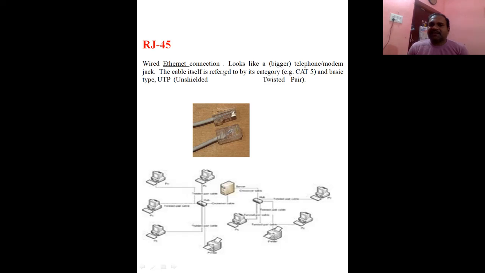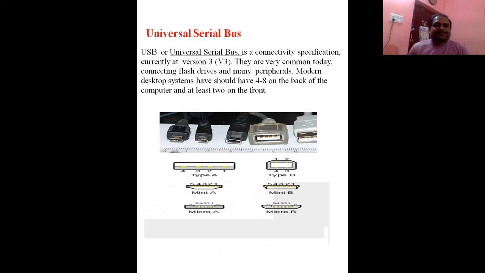The cable itself is referred to by its category, and the basic type is UTP, unshielded twisted pair. So this is the figure of this. Inside it various types of wires are available, in the form of ribbons in blue color, red color, white color, and they are fabricated with the RJ45 pin.